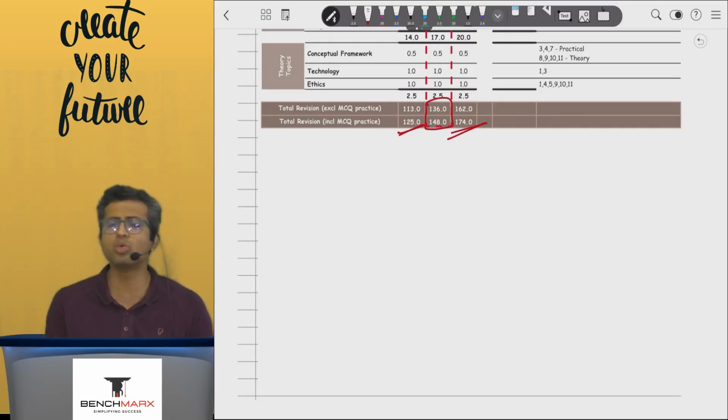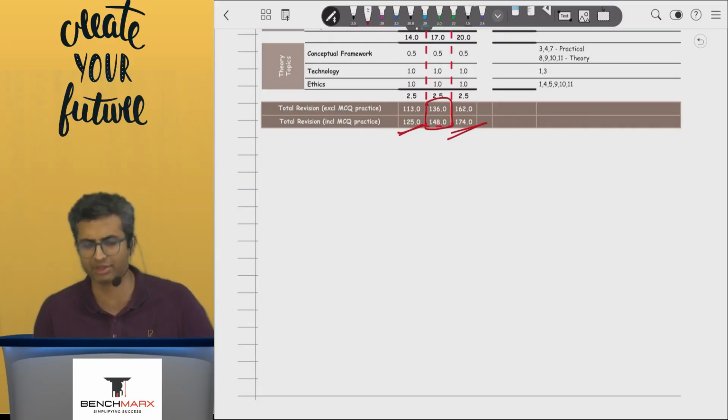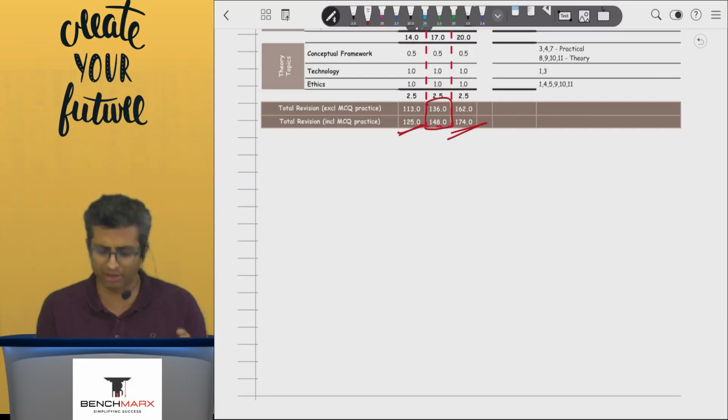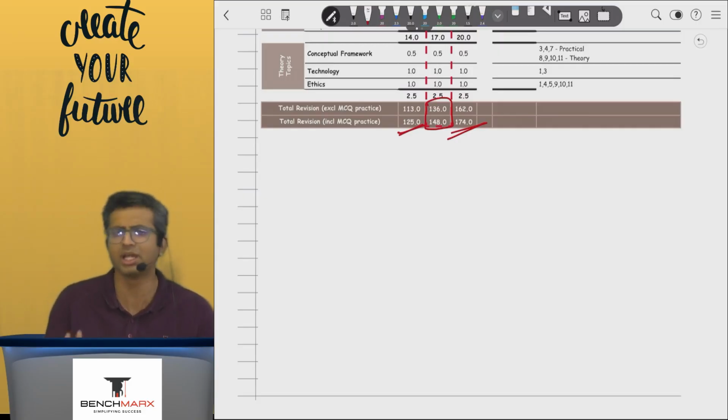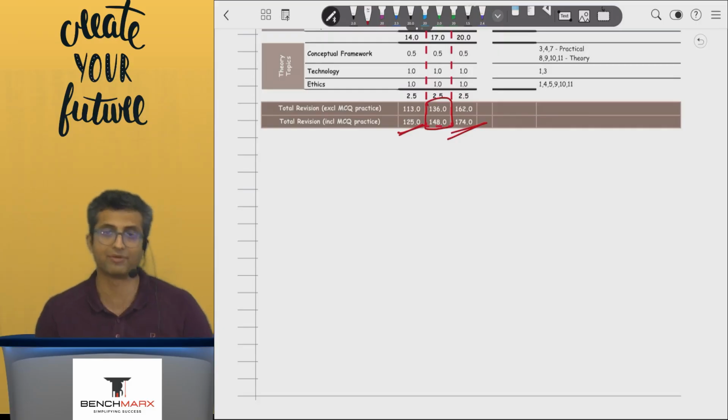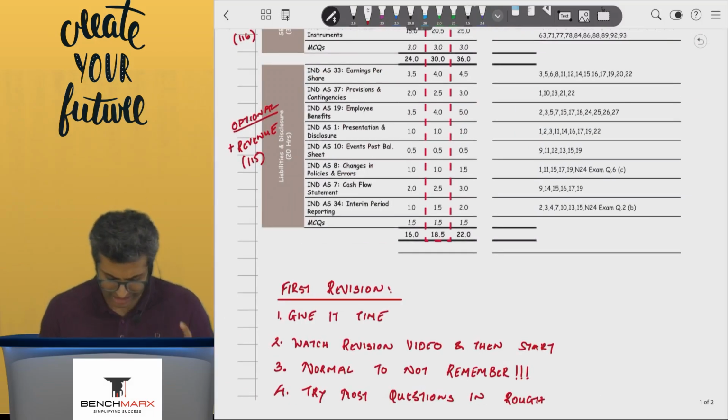And if I count, let's say, 9 to 10 hours of time on a per day basis, that will take close to around 12 to 15 days for you to complete this entire course. 12 days being at the lower end if you're studying a lot of hours effectively, but realistically at your starting maybe around 15 days is what it will take for you to complete your financial reporting in a fairly diligent manner. Now that is the hours.